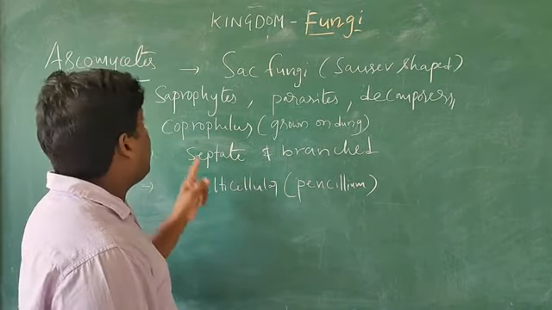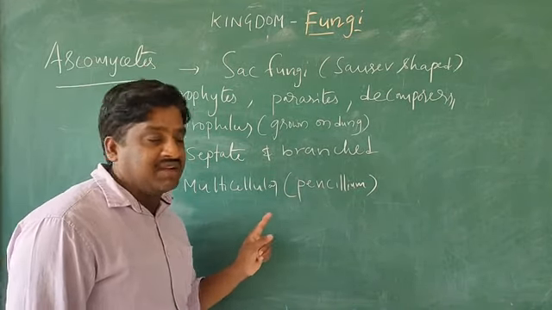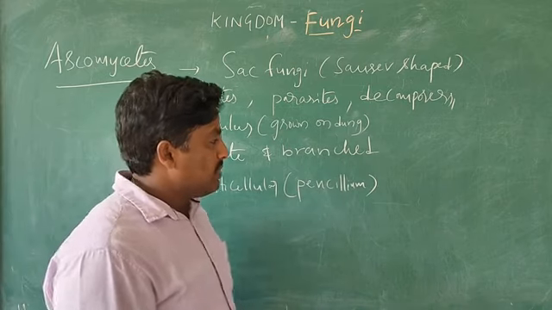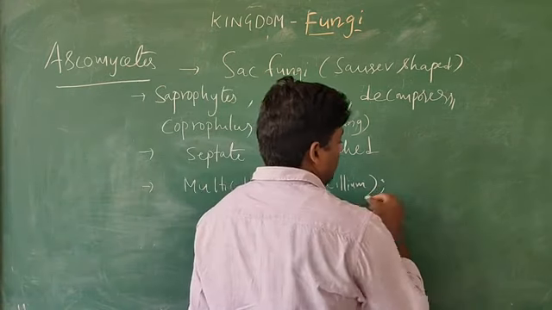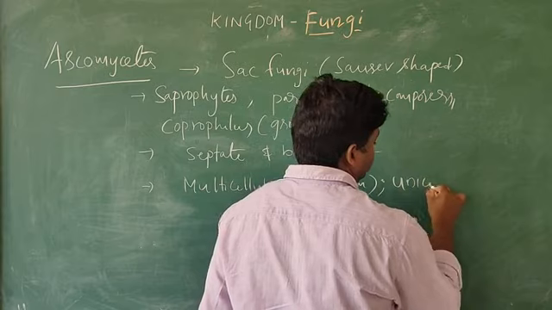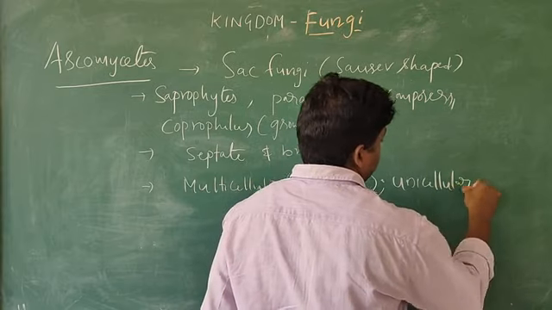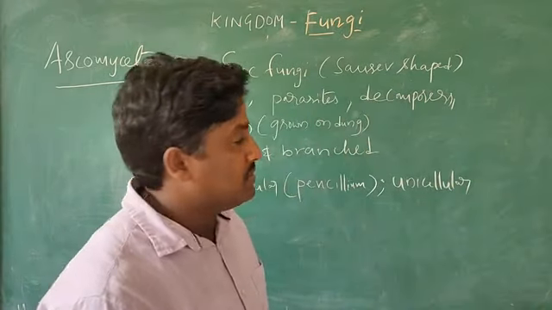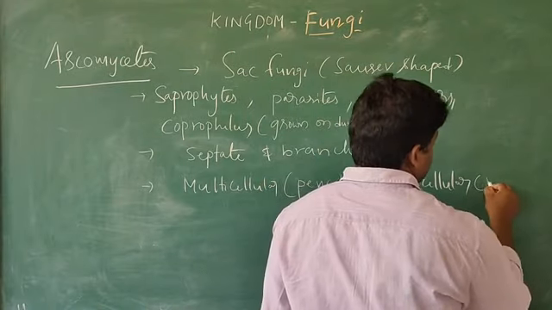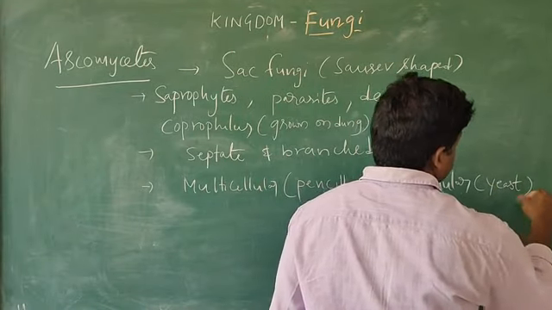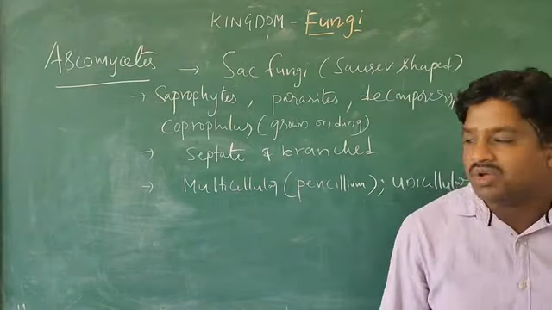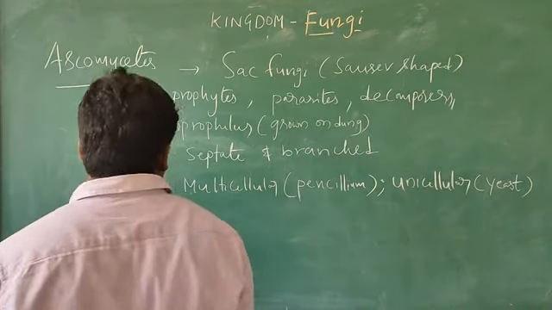So Ascomycete organisms are multicellular, for example Penicillium, and also unicellular organisms. Example of unicellular organisms you can see here: yeast.